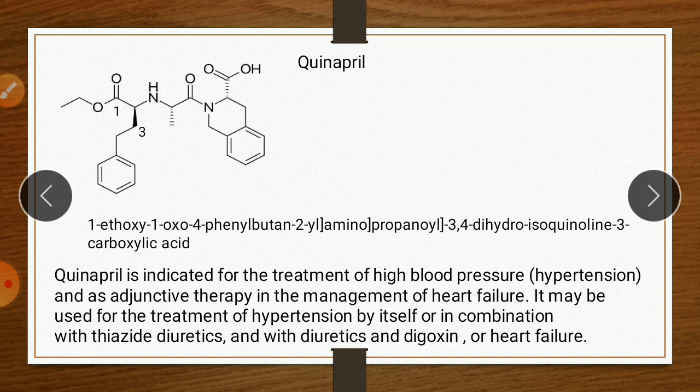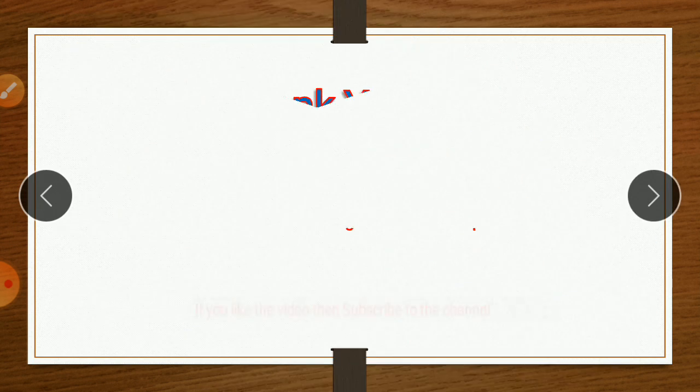If a question is asked about the ACE inhibitor, then you first write the SAR, then their classification, and then their mechanism and all the physiology. Physiology is not much important, that is conversion of angiotensinogen 1, 2, 3. It is just physiology, it is not a medicinal chemistry part, it is an HAP part. So if the question asks about the ACE inhibitor, you first write the SAR, its classification and their mechanism of action. So it is about the ACE inhibitor.